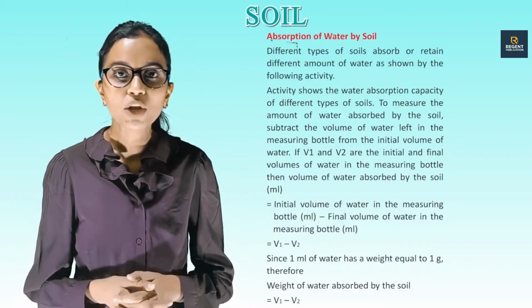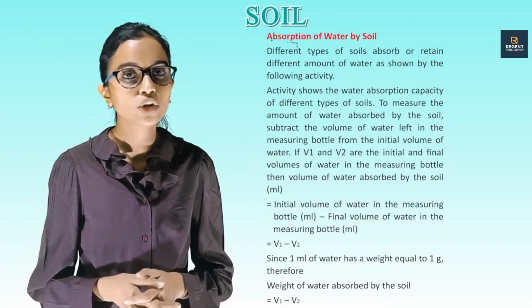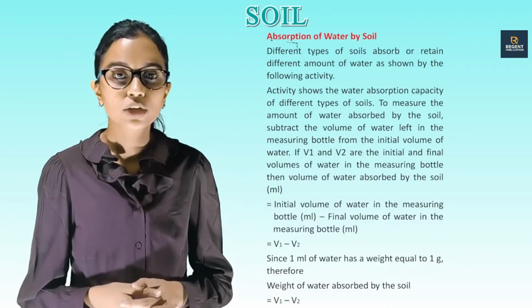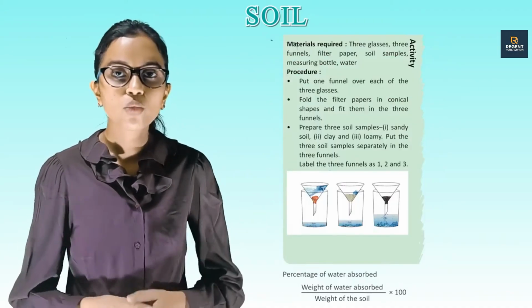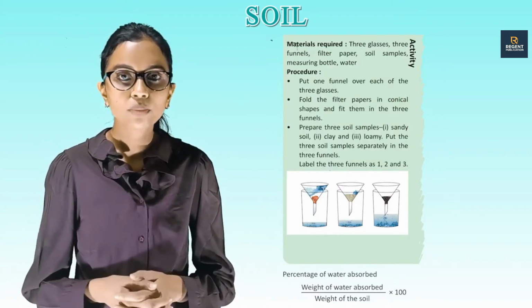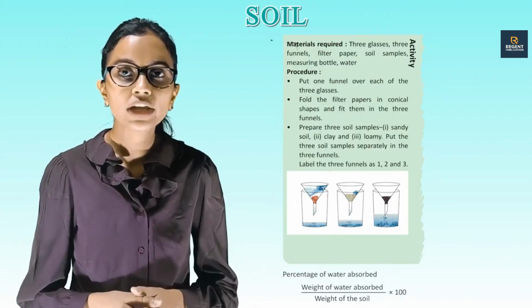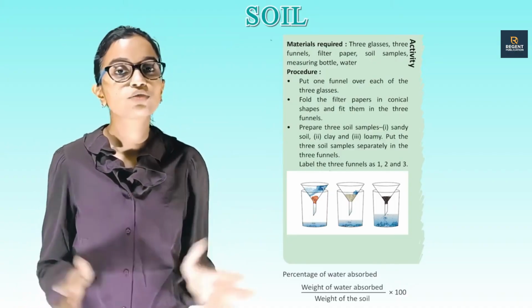Since 1 ml of water has a weight equal to 1 gram, the weight of water absorbed by the soil is equal to volume 1 minus volume 2. Percentage of water absorbed is weight of water absorbed divided by weight of the soil, into 100.